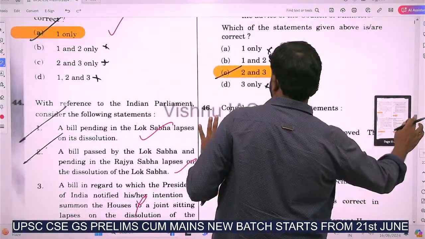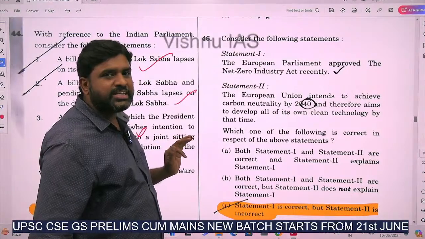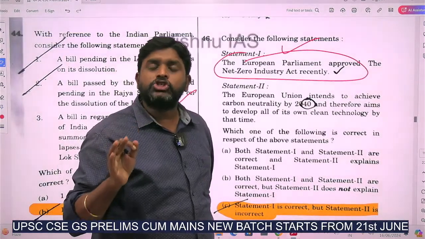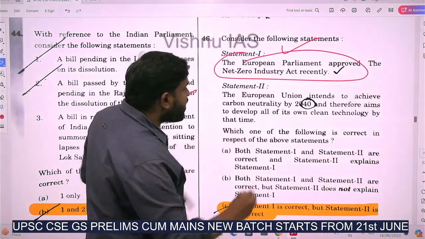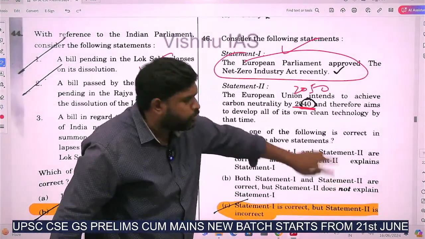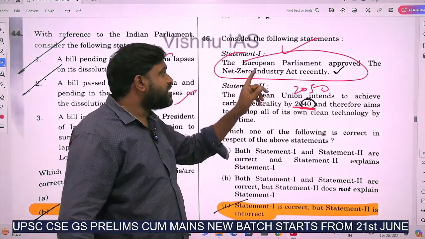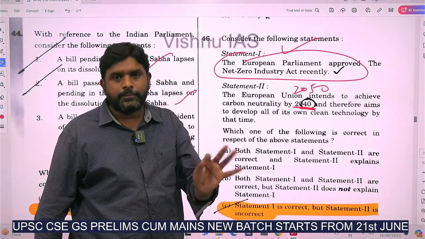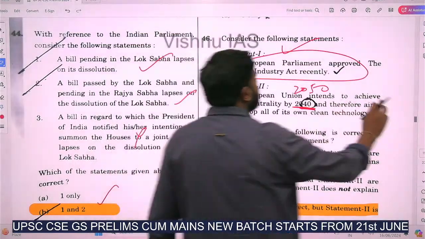46th question. Consider the following statements. European Parliament approved the Net Zero Industry Act recently. True. The Net Zero Industry Act tells that complete Europe should wipe out fossil fuels and there should be carbon neutrality by 2050, but here it is 2040. So statement 1 is correct, but statement 2 has only a single error, it is not 2040, it is 2050, which tells that the European Parliament has passed the Net Zero Industry Act, which means that carbon neutrality will be achieved by the year 2050, but here it is mentioned as 2040. So answer is C. 47th question.